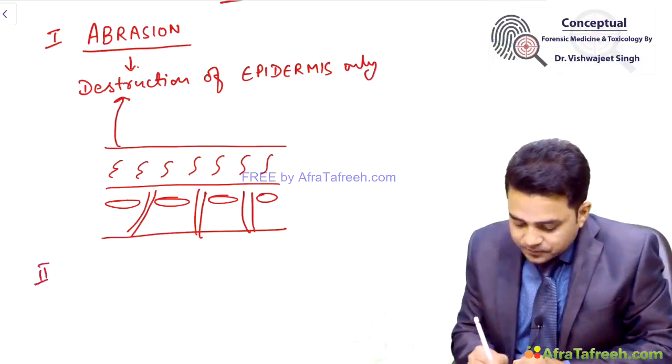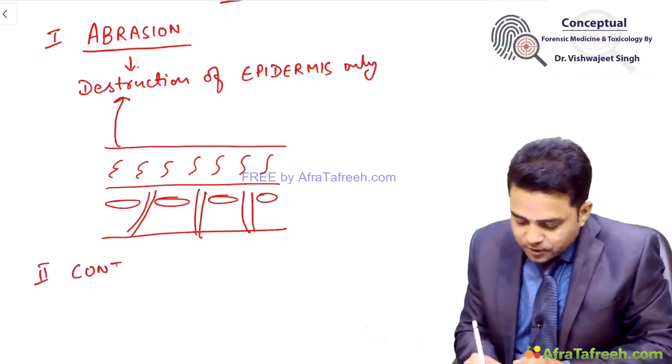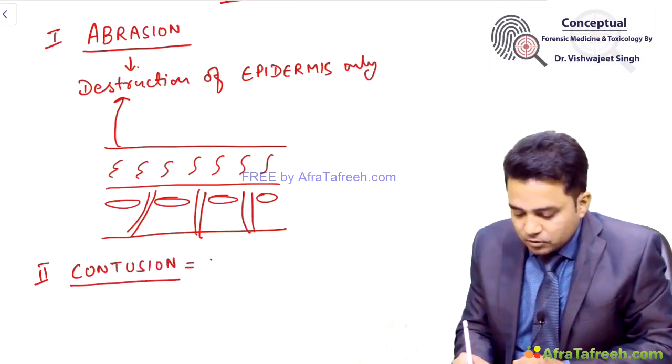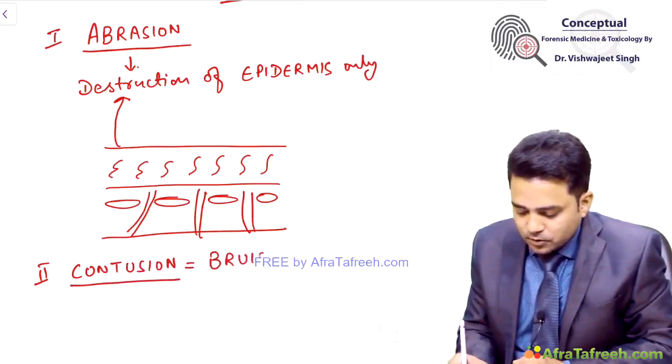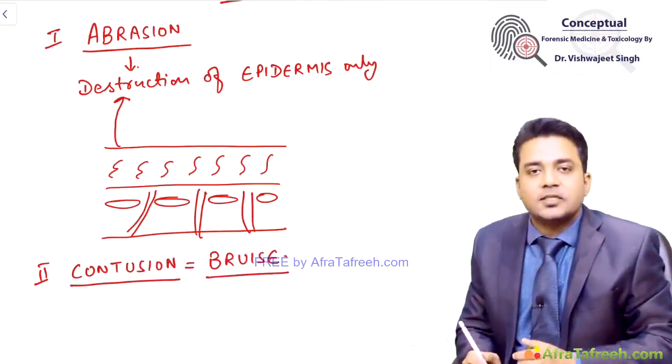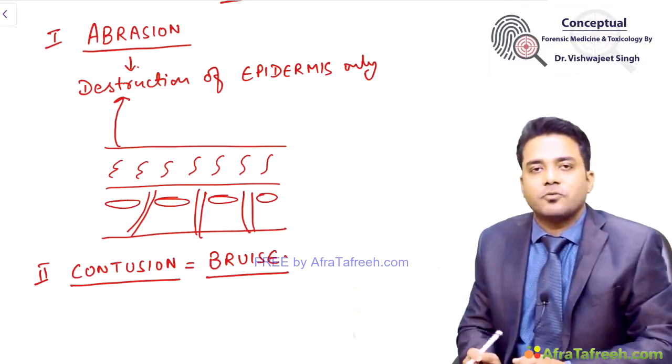What do you mean by contusion? Let us see. Contusion is also called as bruise. Bruise or contusion is a type of injury where there is damage of soft tissues, vessels.